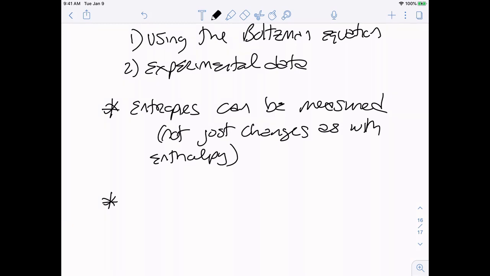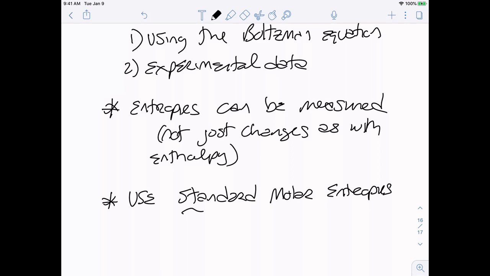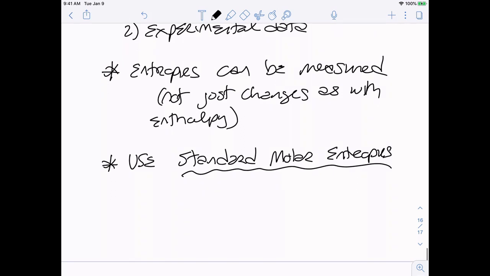So what we're going to do is we're going to use standard molar entropies. Standard again because it's at standard state. Molar entropies because they're going to be per mole, to determine the entropy change of our reaction.